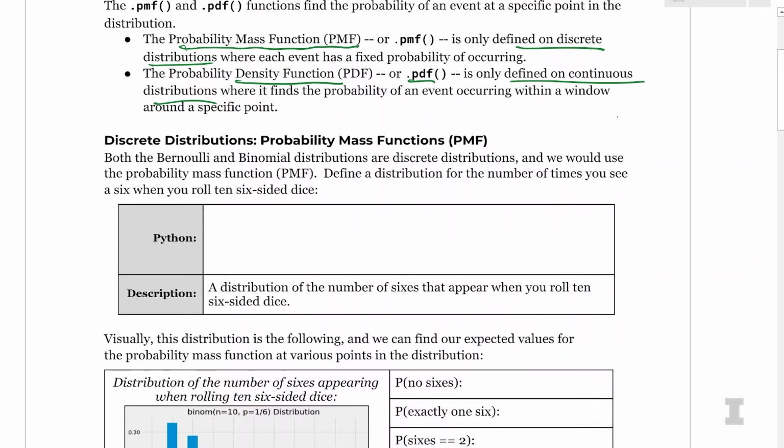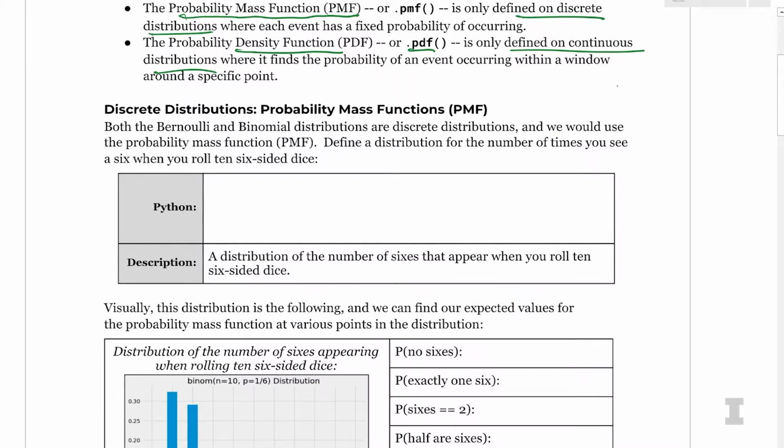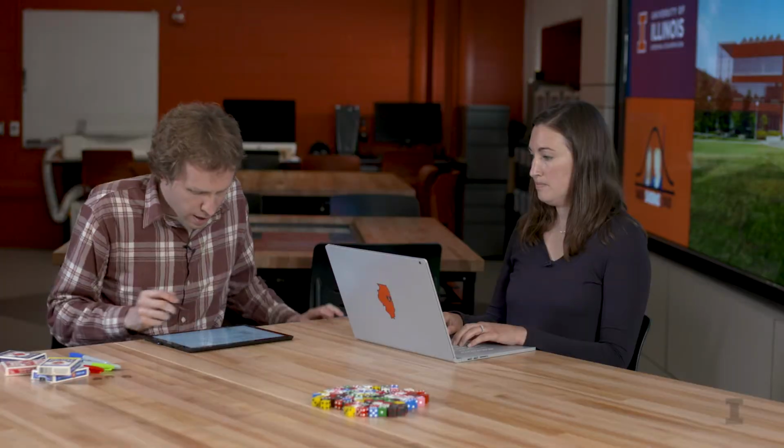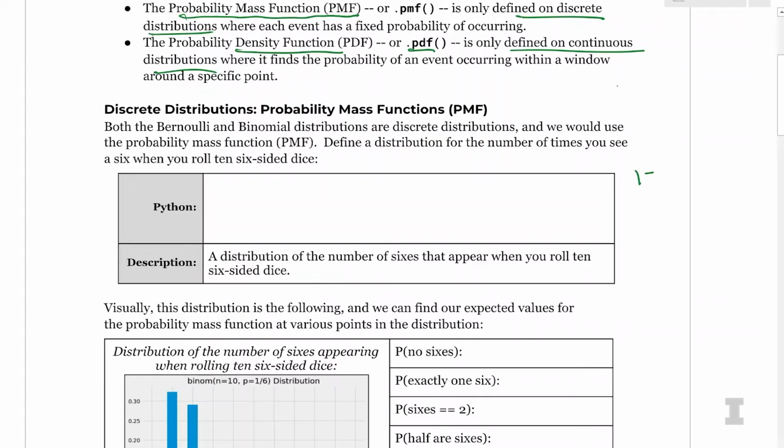So for every single distribution, we can use any sort of distribution. We can use a normal curve, a Bernoulli distribution, a binomial distribution. And here, I want to have a distribution using dice. If I roll this die 10 times, how many 6s will I get? I want the count of the number of 6s. Since 10 events are happening, this seems like n equals 10 rolls.